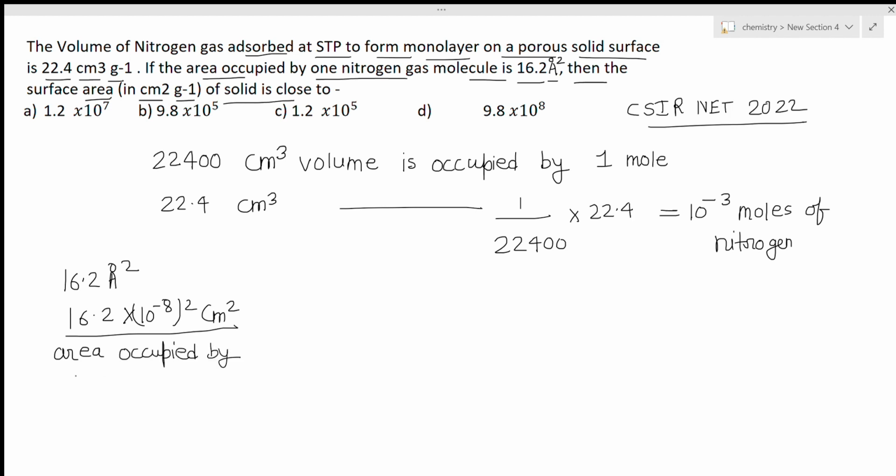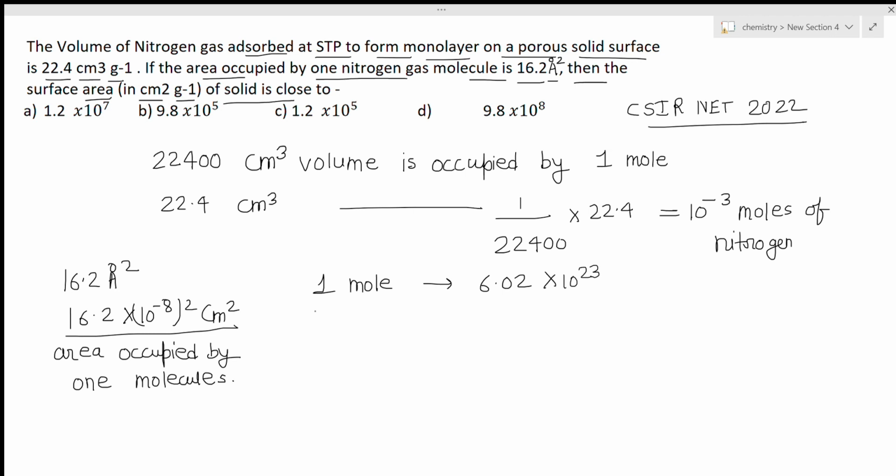So first we have to find the number of molecules. We have 10 to power minus 3 moles, and we know that 1 mole has 6.02 into 10 to power 23 molecules, the Avogadro number.